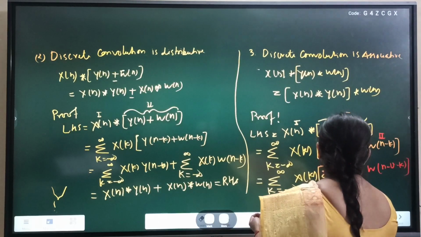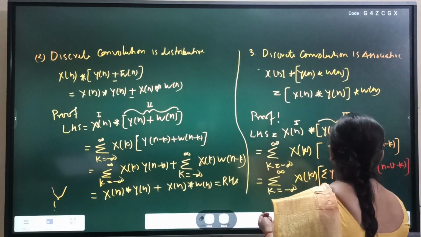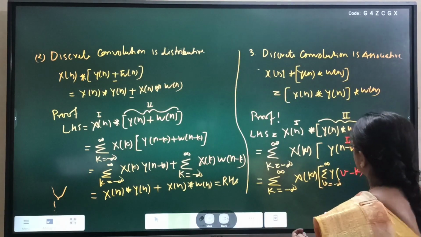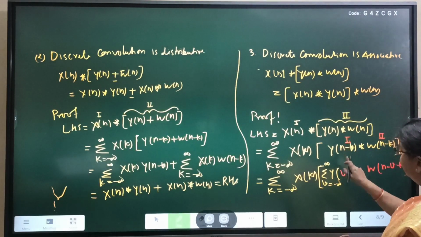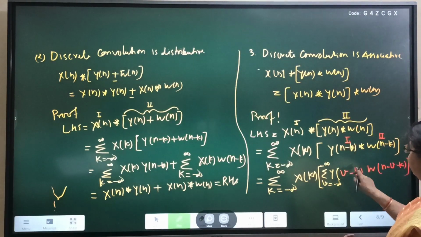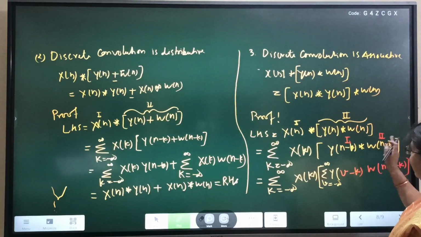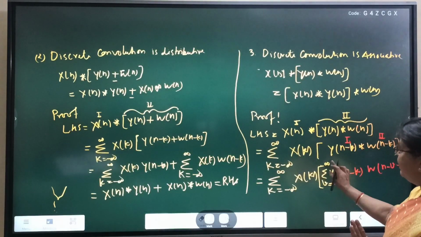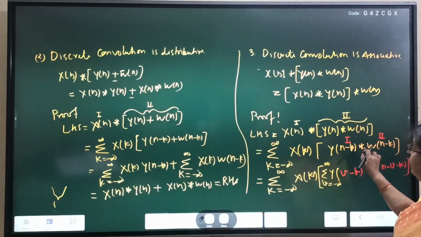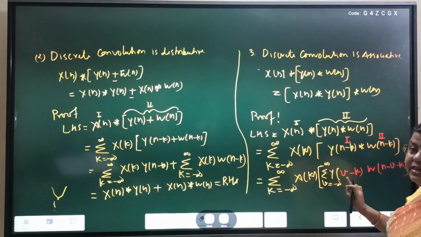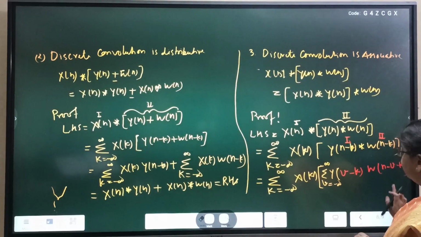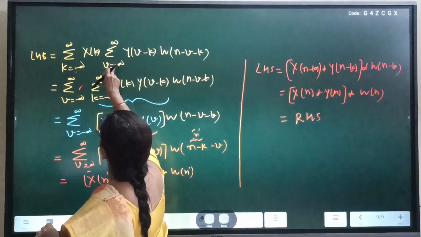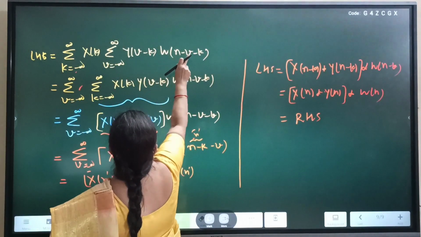Summation over y, and the dummy variable is v, sorry, v is equal to minus infinity to plus infinity. So here n is replaced by v, so n minus v minus k. Here n is replaced by n minus the dummy variable, n minus v, and minus k is copied. Now it is correct, right? Please make a correction here, because we replace this convolution by another infinite summation sign. So k is equal to minus infinity to plus infinity x k, v is equal to minus infinity to plus infinity y v minus k, n minus v minus k.